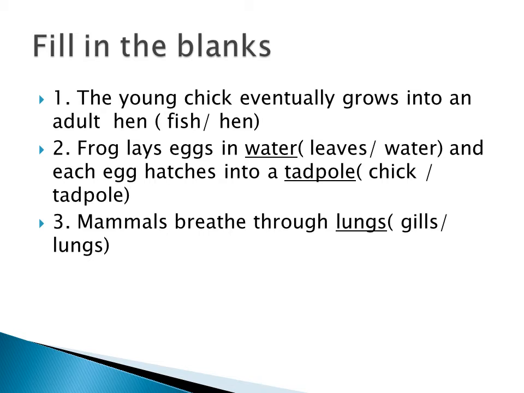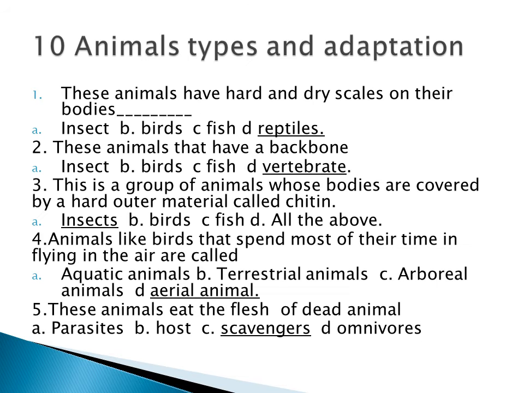Second one, frogs lay eggs in dash. Where will the frog lay the eggs? Mainly in the water. And then they hatch into a tadpole. Third one, mammals breathe through dash. The mammals breathe through the lungs. And then give two examples for the following. First one, excretory organs. Two examples of excretory organs: kidneys and lungs. You can write urinary bladder also or skin also.